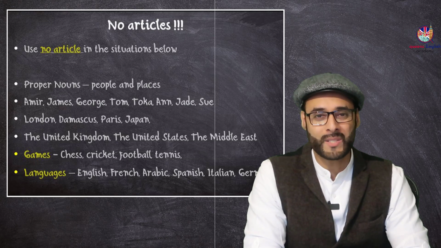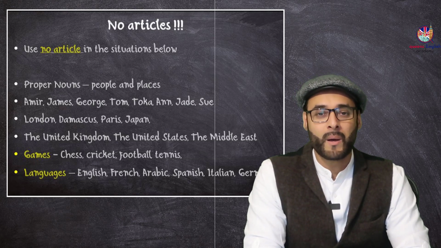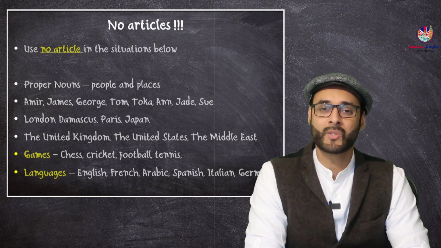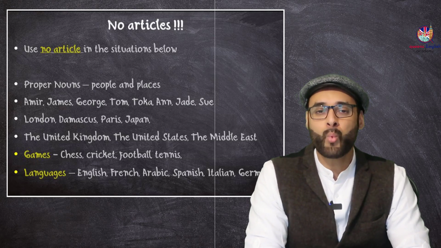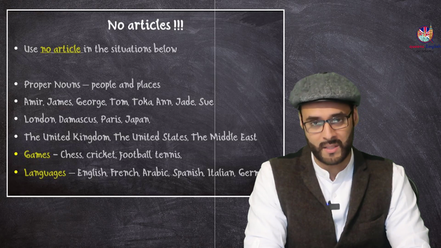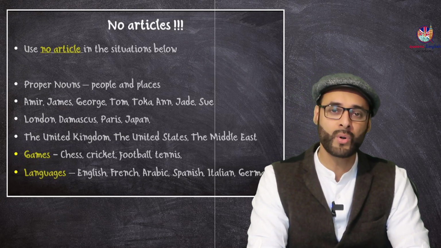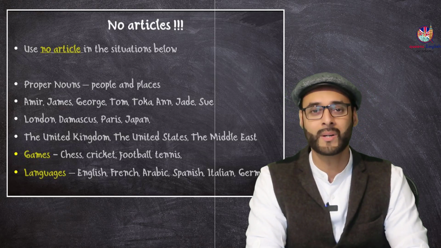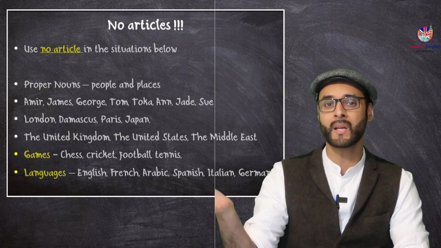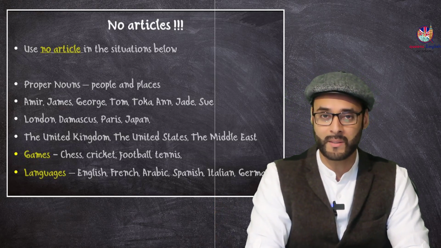Where do we not use an article? With proper nouns of people and places. So for example, I want to go to London. I will not say I want to go to the London, or I want to go to a London. No, I will say I want to go to London. It's the proper noun of that place.